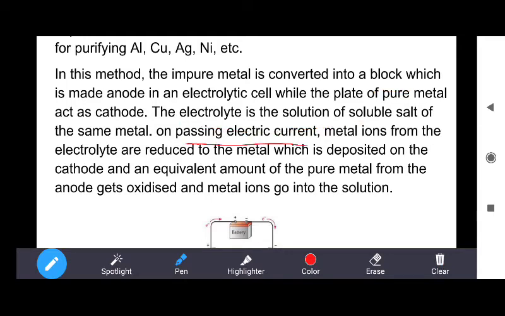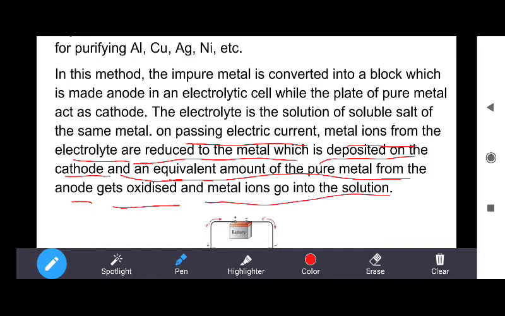On passing the electric current, metal ions from the electrolyte are reduced to metal, which is deposited on the cathode, and an equivalent amount of metal from the anode gets oxidized and metal ions go into the solution.